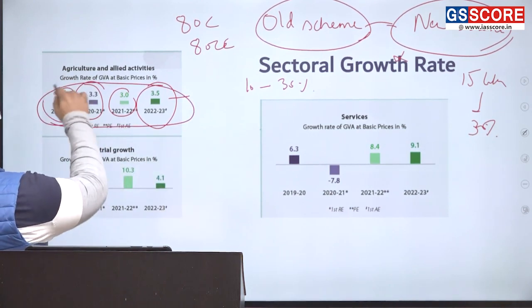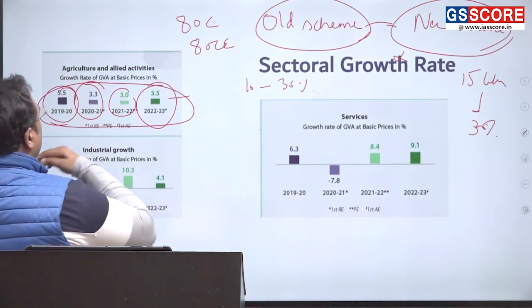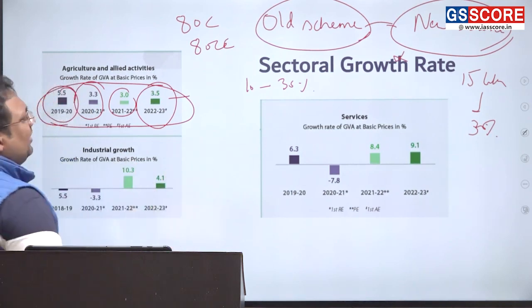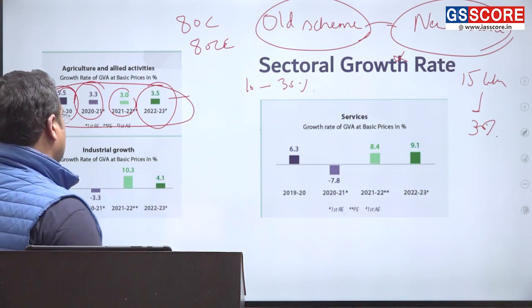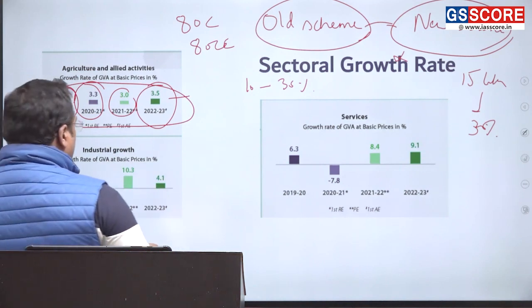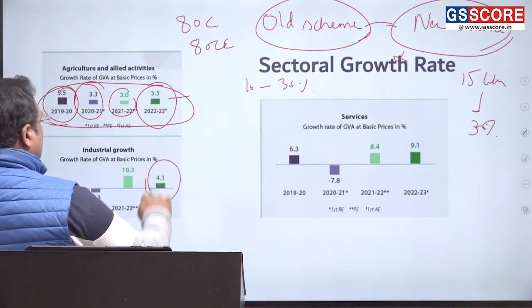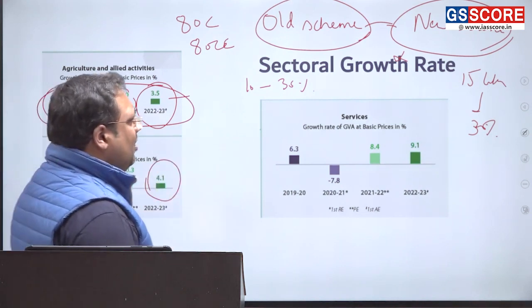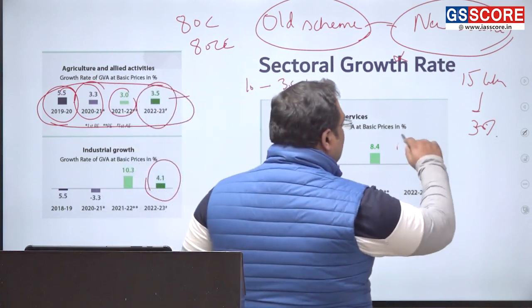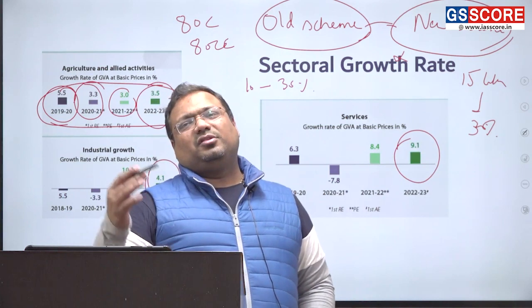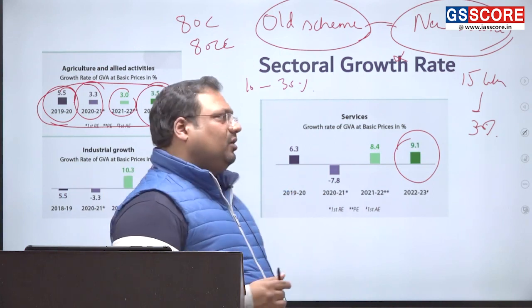Why do we have 5.5 in this particular year? That was a particular bumper crop. Okay, and also increase in the agriculture prices in certain areas. Now let us talk about industrial growth. So industrial growth this year is likely to be about 4.1%, and the services growth is likely to be about 9.1%. So this is about agriculture, industry and services.